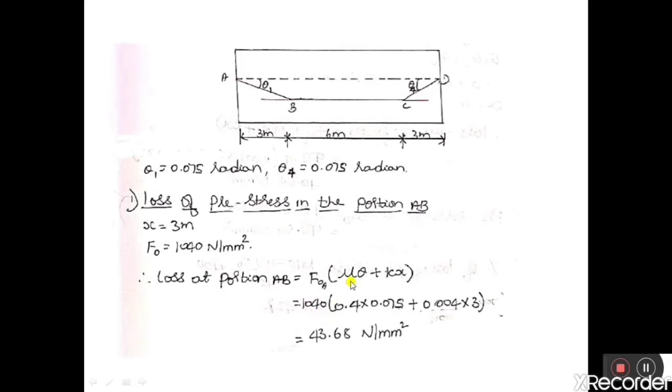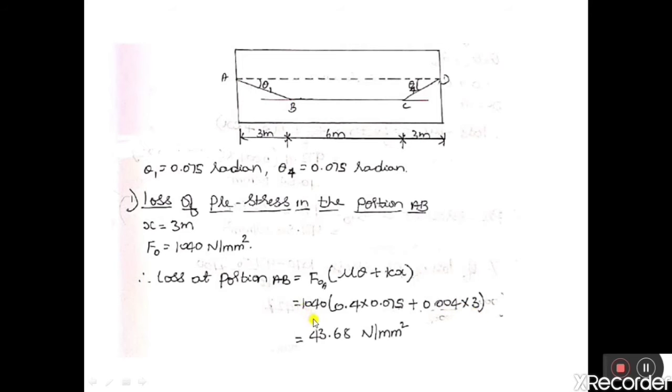1040 into mu, which is given as 0.4, times theta. The angle between A to B is theta 1 and theta 2. Theta 2 is 0 and theta 1 is 0.075. Therefore, theta 1 plus theta 2 is equal to 0.075. So theta is equal to 0.075, and K is 0.004 per meter, given in the question. X is equal to L, because the cable has been pulled from one end. The length of cable from A to B is 3 meter.